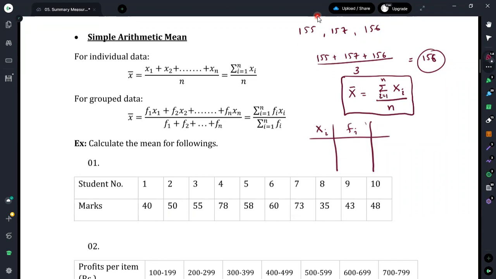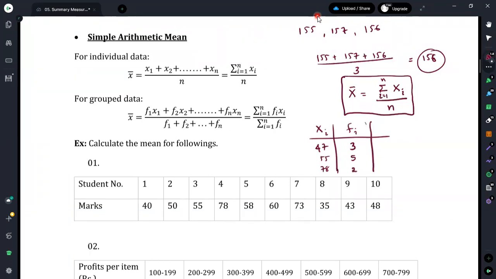As an example, suppose you are considering a set of students, and we have asked about their marks for a subject. The values are 47, 55 and 78. For 47 there were 3 students, for 55 there were 5 students, and for 78 there were 2 students. Here you can see that we have the xi values as well as the fi values, so the xi values and their frequency values.